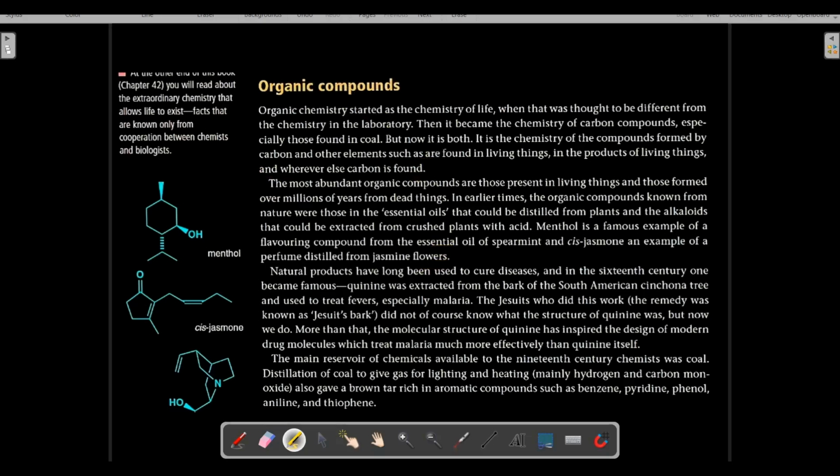Before moving on to the lecture, I would like to show you the structure of menthol. The structure of menthol looks something like this, and the structure of cis-jasmone is something like this. In this paragraph, the mention of these two compounds, menthol and cis-jasmone, will be there. So you can have a look at their structures.